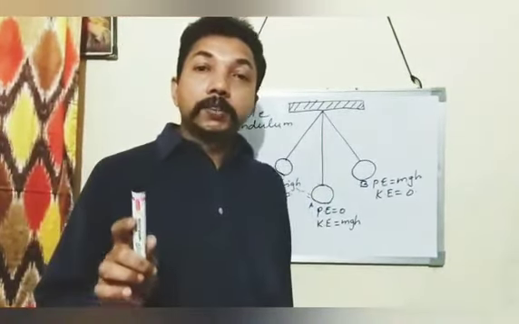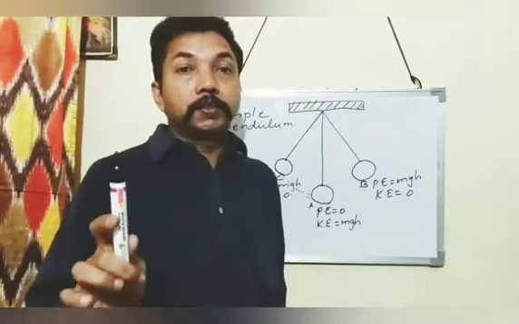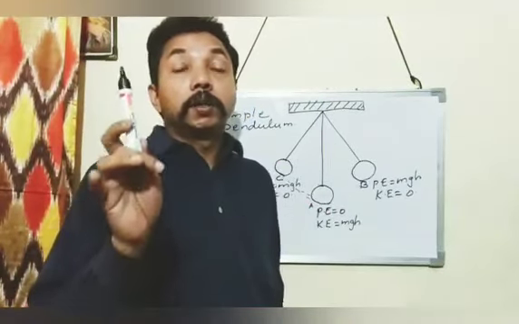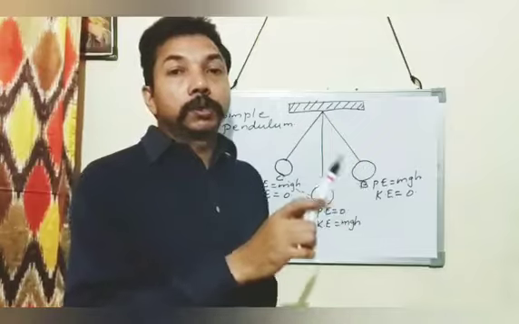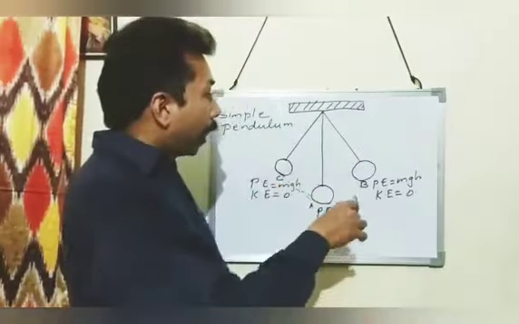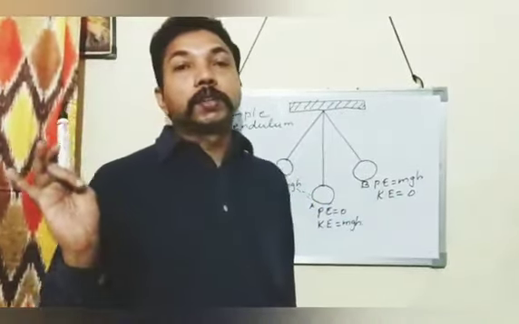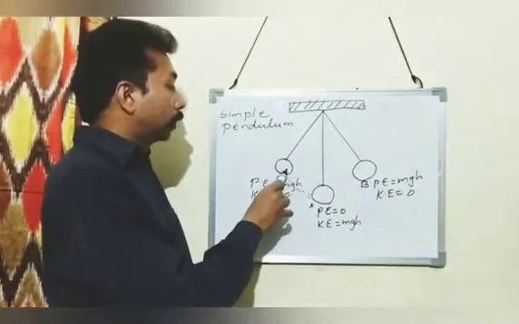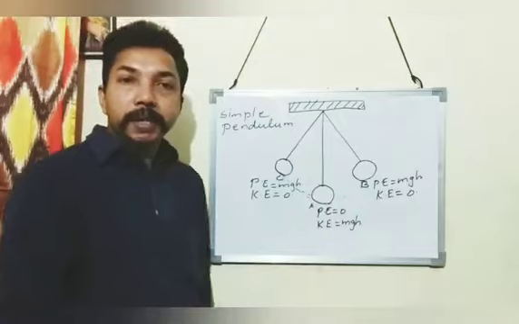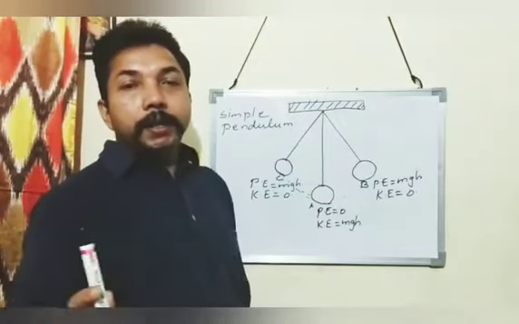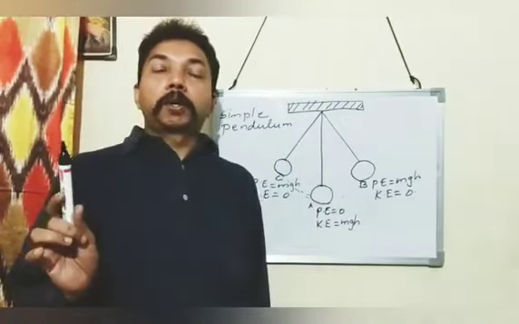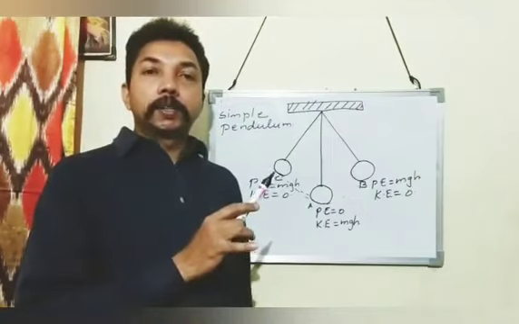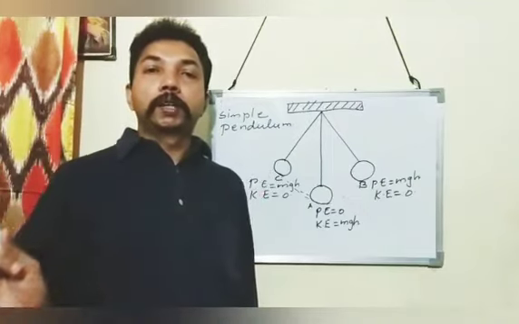The kinetic energy is equal to half m v squared. Velocity is zero, so the kinetic energy is zero at the extreme positions B and C. And the potential energy is maximum, equal to mgh. And the sum total of potential energy and kinetic energy is mgh plus 0, which is equal to mgh.